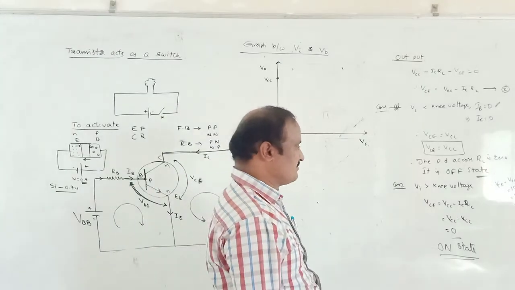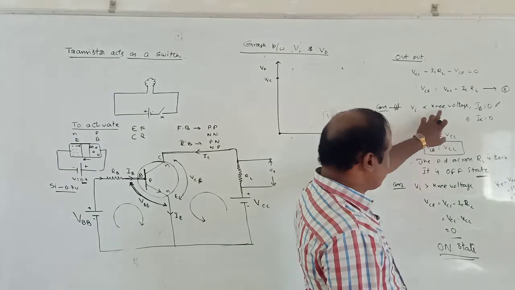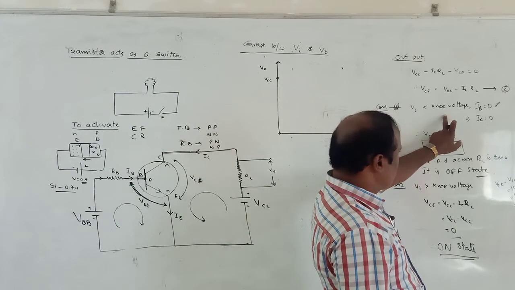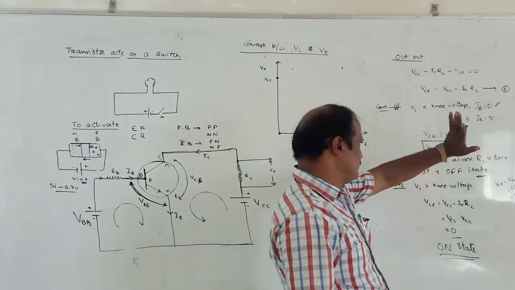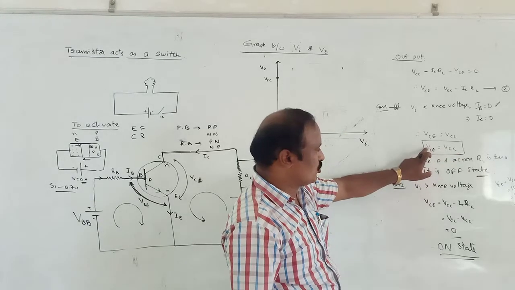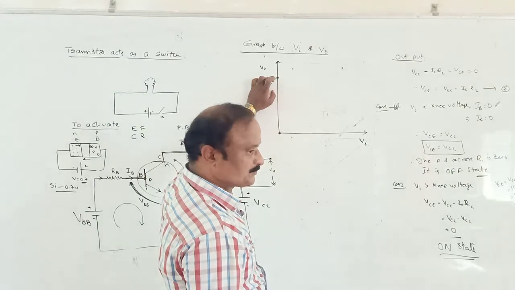VCC is equal to maximum. Look here, if VA is less than the cut-in voltage, approximately 0, then IB is 0 and IC becomes 0. That means VCE is also equal to VCC and output voltage is equal to VCC.